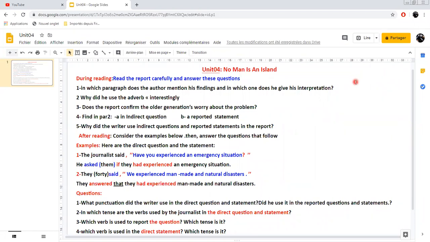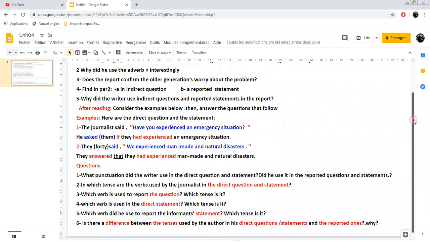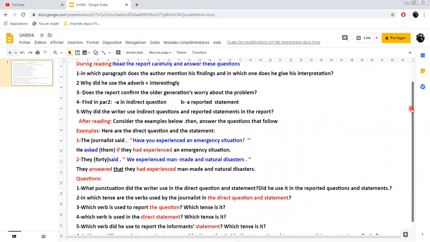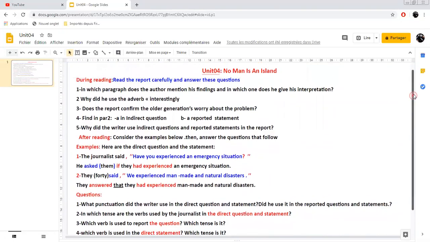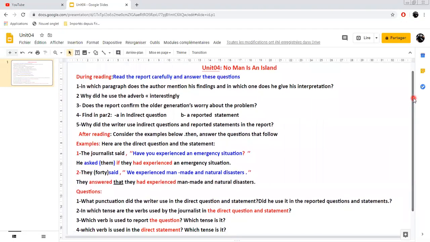Well, if you remember, we stopped at the during reading part last time when we were dealing with Unit 4, No Man is an Island, and today we are going to carry on our lessons, of course, in a different way. I hope that you will help me by doing your tasks and working hard as you used to do in class.